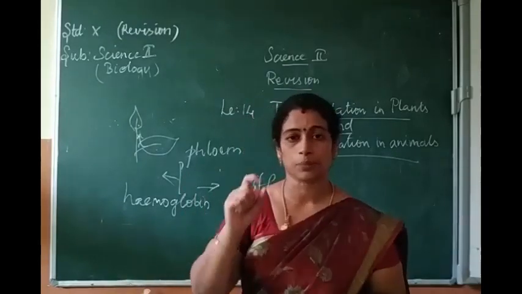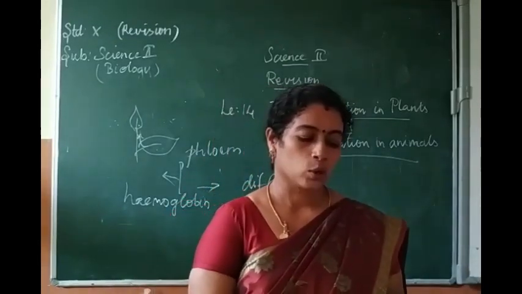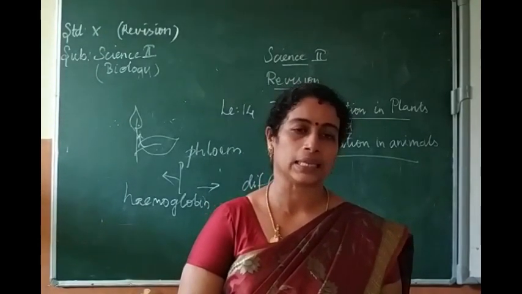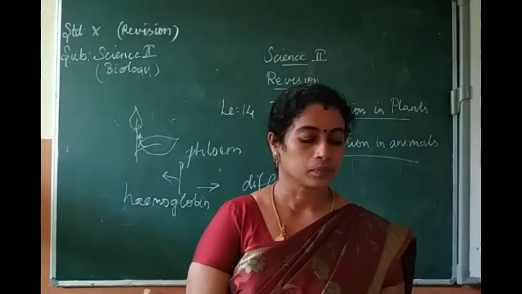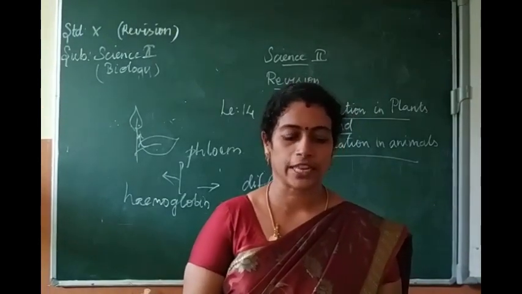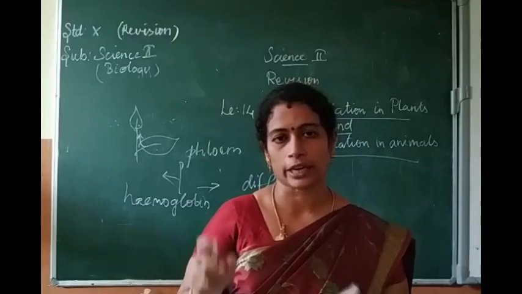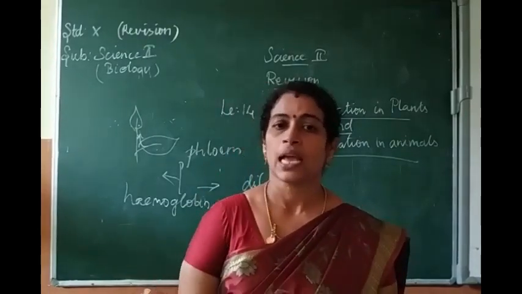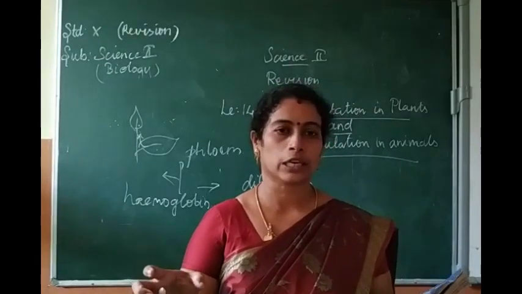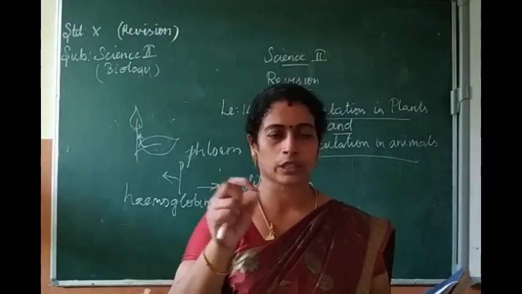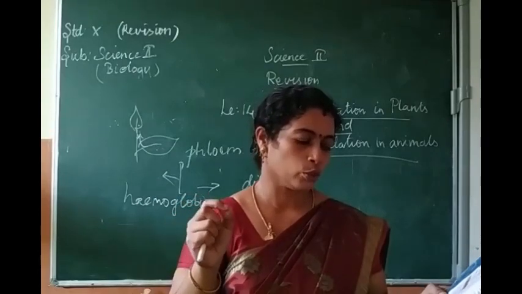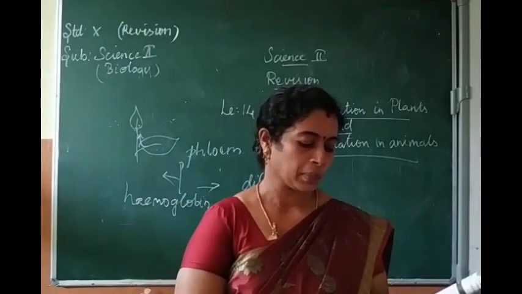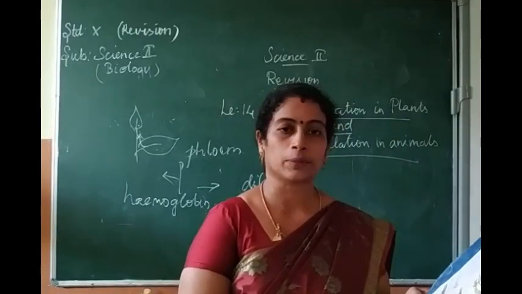The root hairs will absorb the water. The root hairs are thin-walled, slender extensions of epidermal cells that increase the surface area of absorption. So root hairs are very thin so that the surface area of absorption can be increased. Next one, pathway of water absorbed by root. How the water is traveling. That is page number 202.